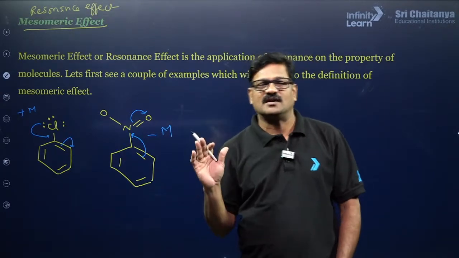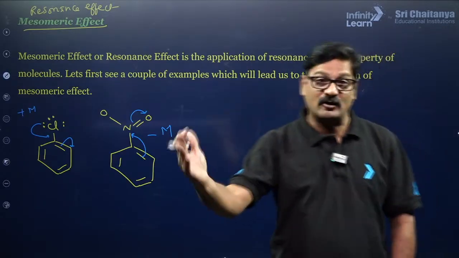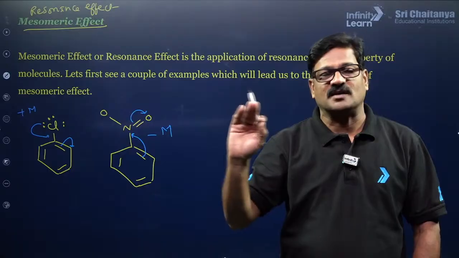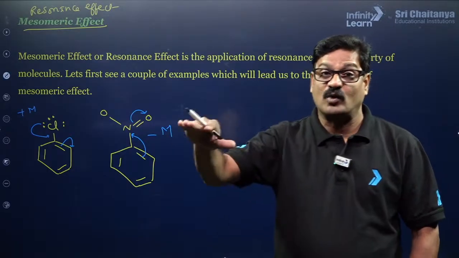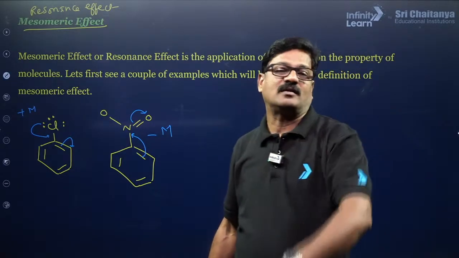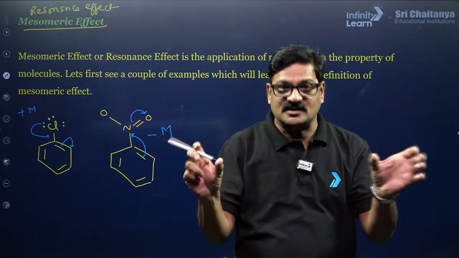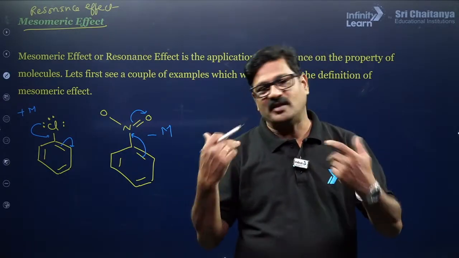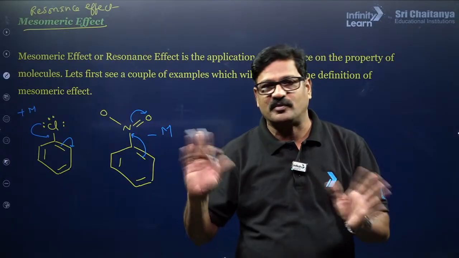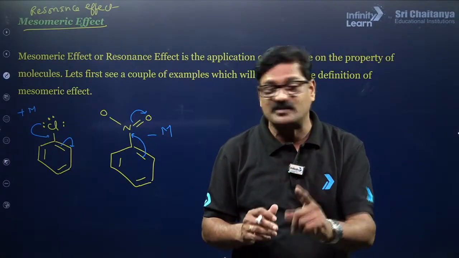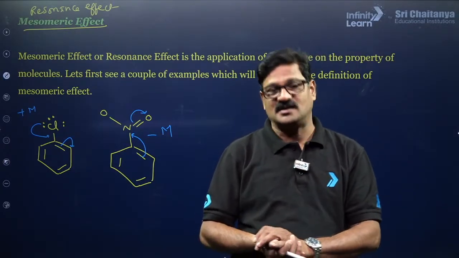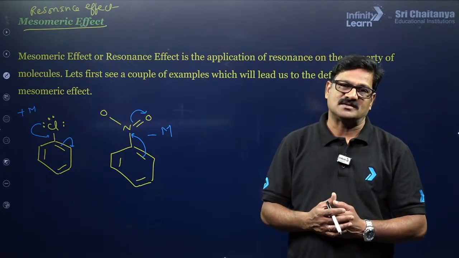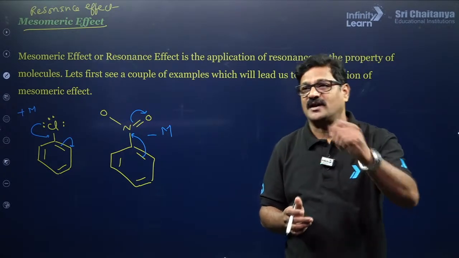What are the essential conditions to say resonance can happen or not? The molecular geometry is supposed to be planar, in one plane, and there should be a conjugation. A lone pair, or a pi bond, or a pi bond and a pi bond, or a positive charge and a lone pair, whatsoever it may be, separated by one sigma bond is called conjugation. These are the essential conditions for resonance to be possible.